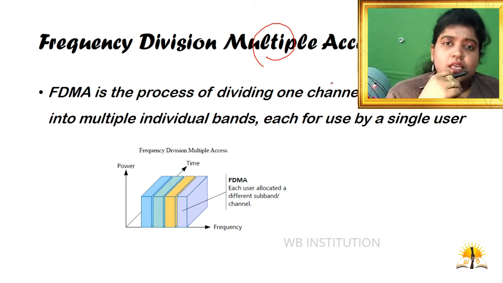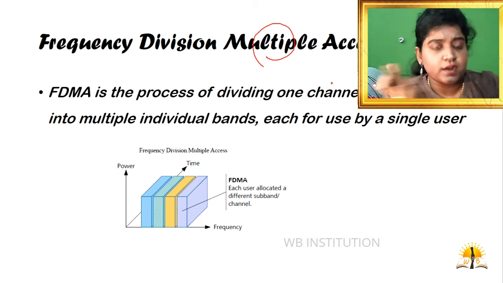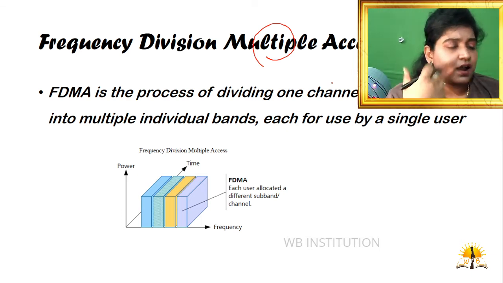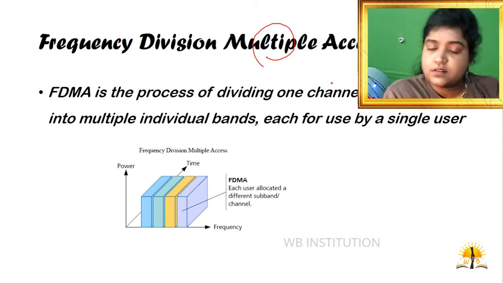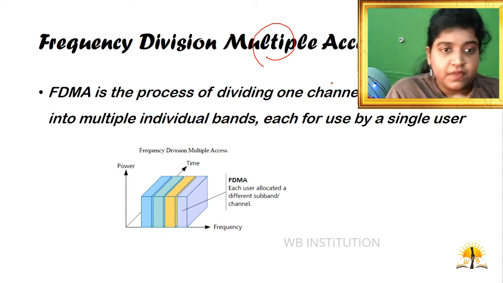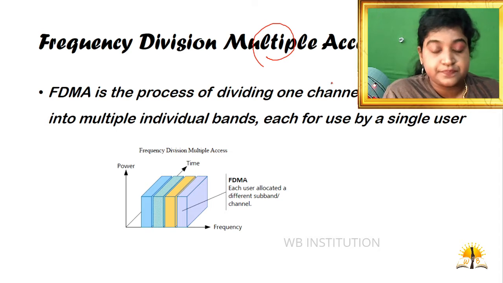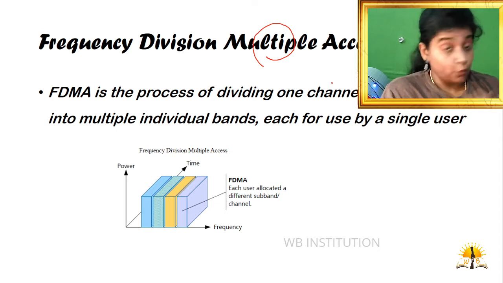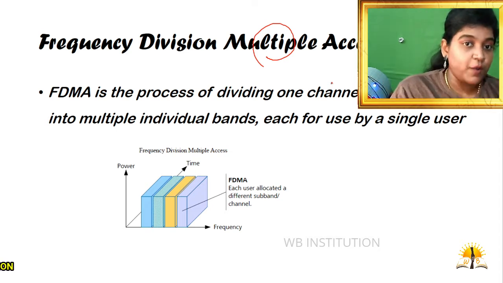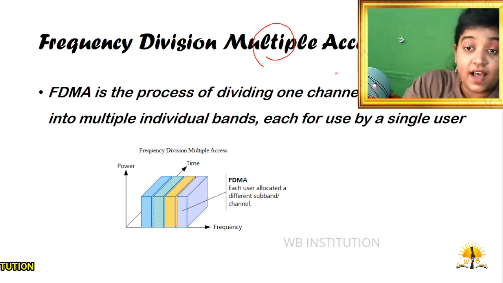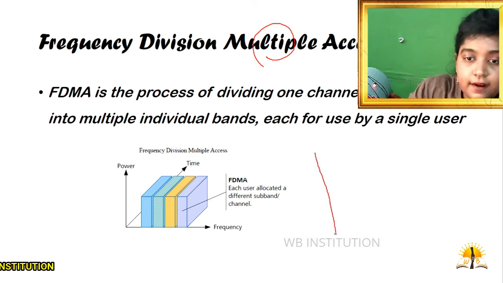How do these users get separated, or how are they defined from each other, how are they unique from each other? It's a very big question, right? We'll get the answer under frequency division multiple access. For that, I'm going to draw a diagram over here.